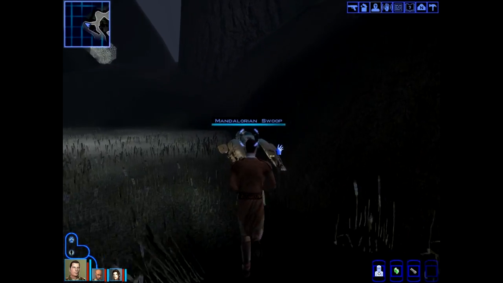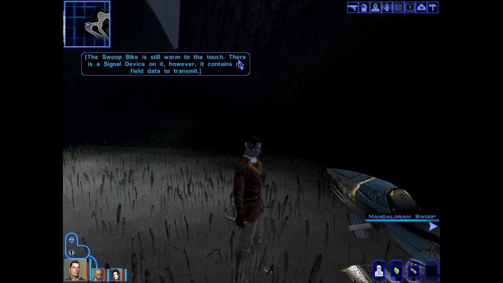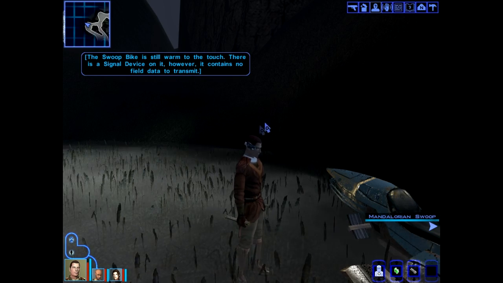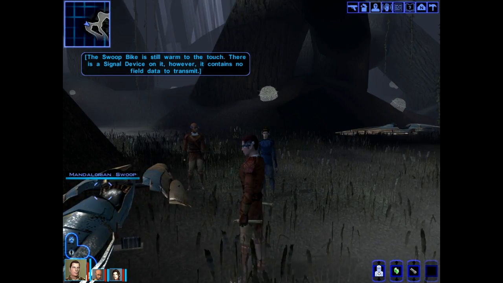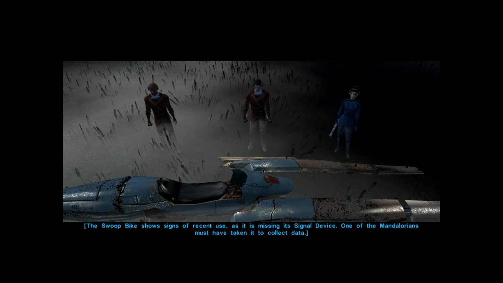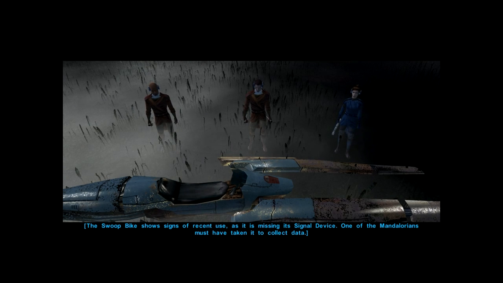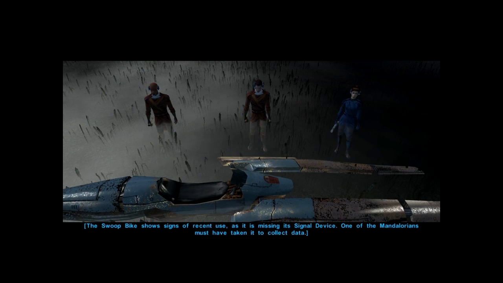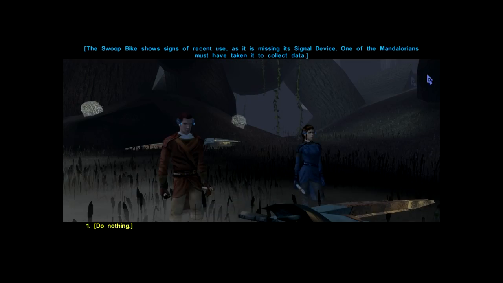Let's take a look. Mandalorian swoops. Still warm to the touch. There's a signal device, however, it contains no field data to transmit. This one shows signs of recent use, as it is missing its signal device. One of the Mandalorians must have taken it to collect data.